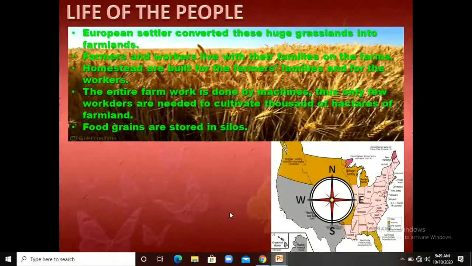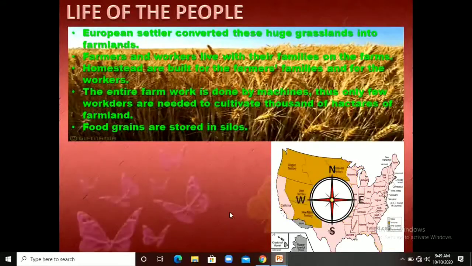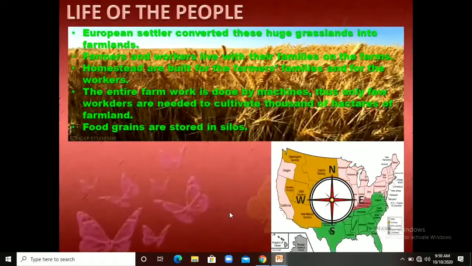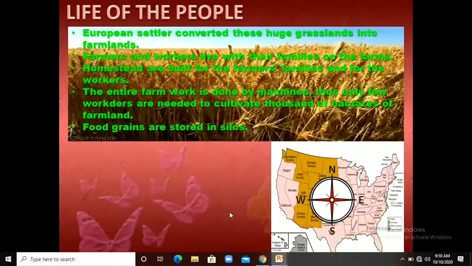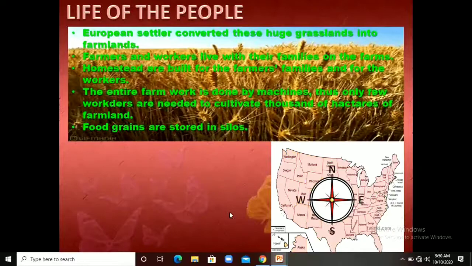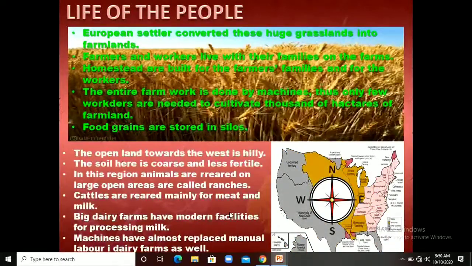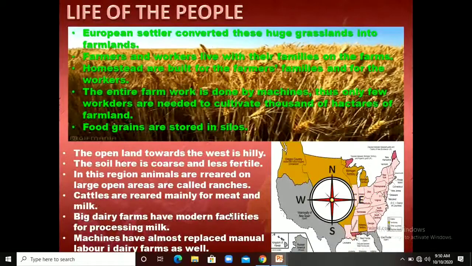Maximum work is done by machines only. Food grains are stored in silos. The cylindrical shape that I have shown you in the previous slide is called a silo, and this silo is used to store grains, right? The open land towards the west is hilly.